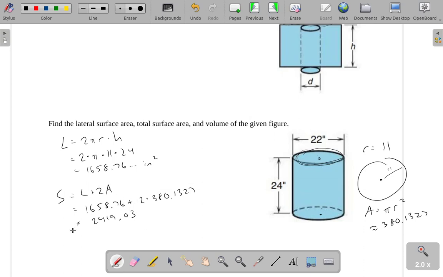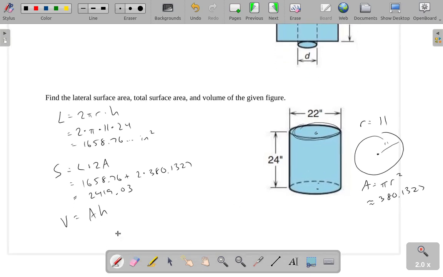The volume is going to be my area times the height. This is the exact same volume formula as we saw when we were talking about a prism. The area here, we just found, is 380.1327. The height is 24.